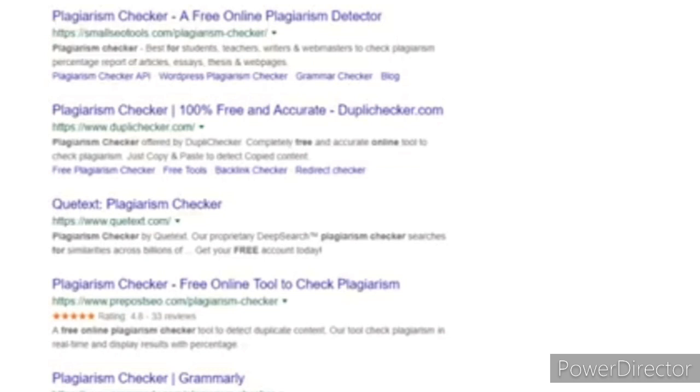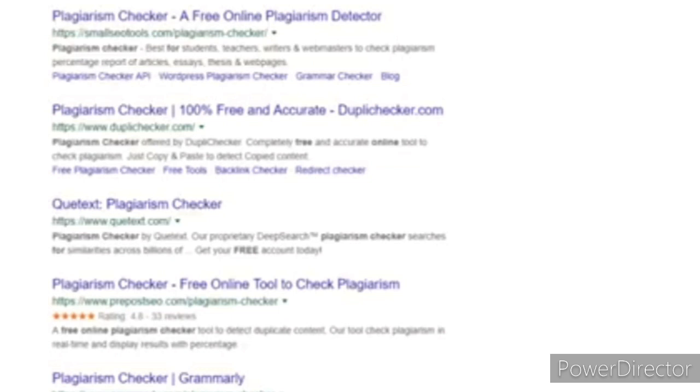Today we are going to talk about the plagiarism checker. There are a lot of websites on the internet which are available for plagiarism checking. So we are going to discuss each of them and how they are suitable for us to check the plagiarism. Some of them are very accurate. They show very accurate results, but many of them are very fake and they don't show accurate results properly.